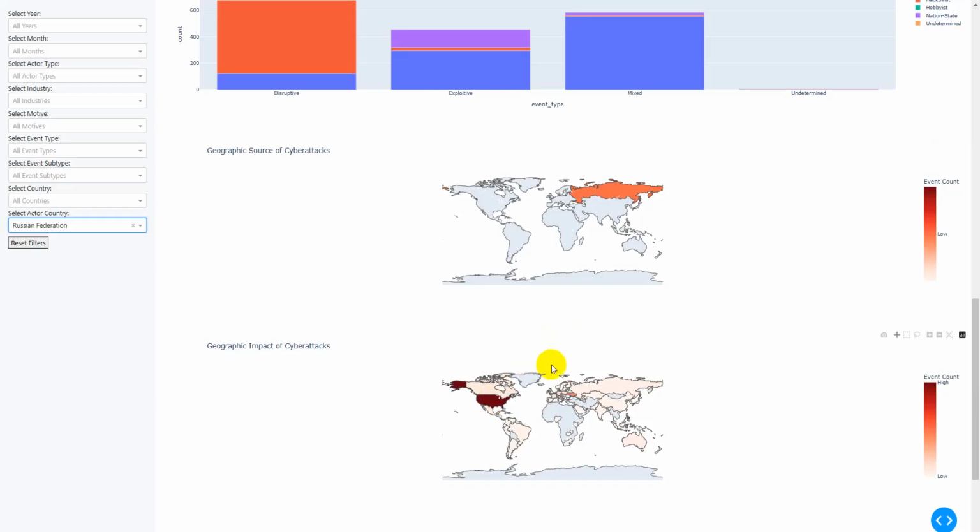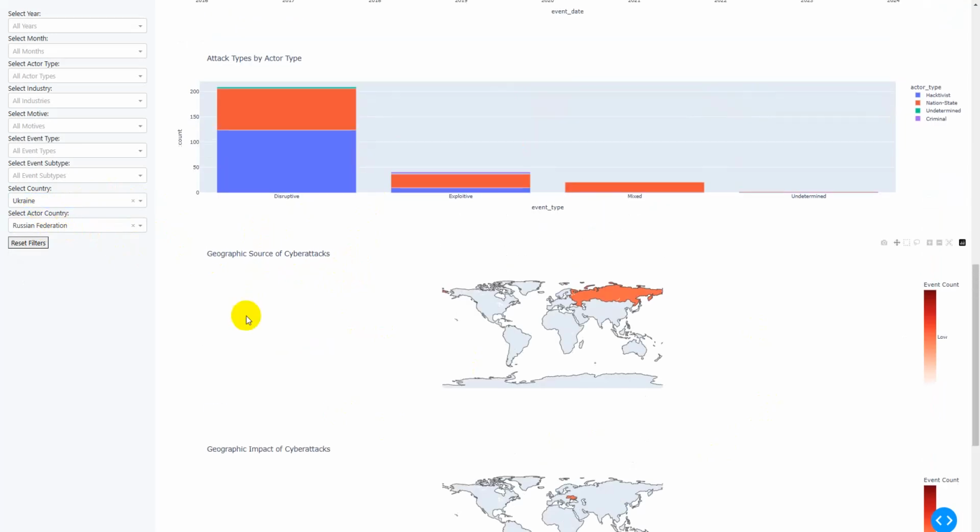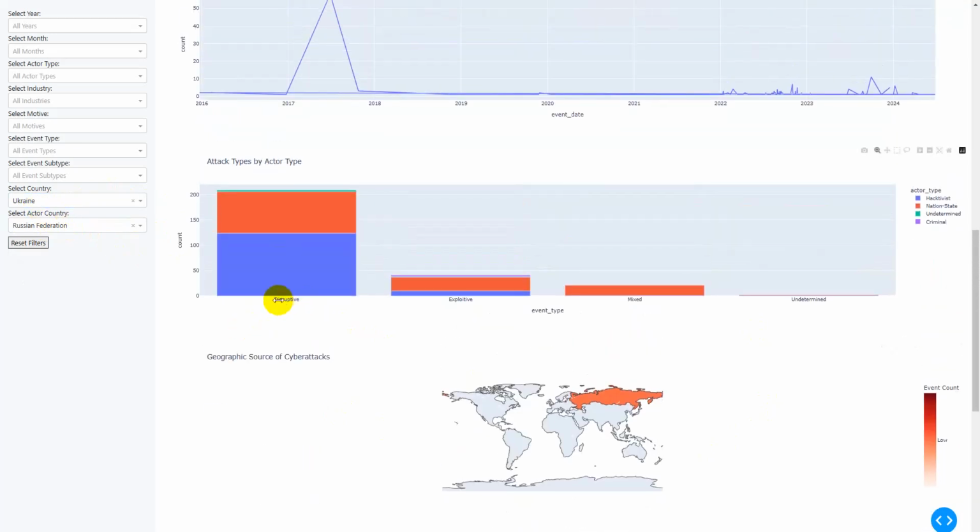But interestingly, we can see Ukraine here with more than 270 instances of attacks from Russian Federation. And we can also choose Ukraine and see this report targeted and focused around the attacks from Russian Federation towards Ukraine. And you can see most of them have been disruptive.